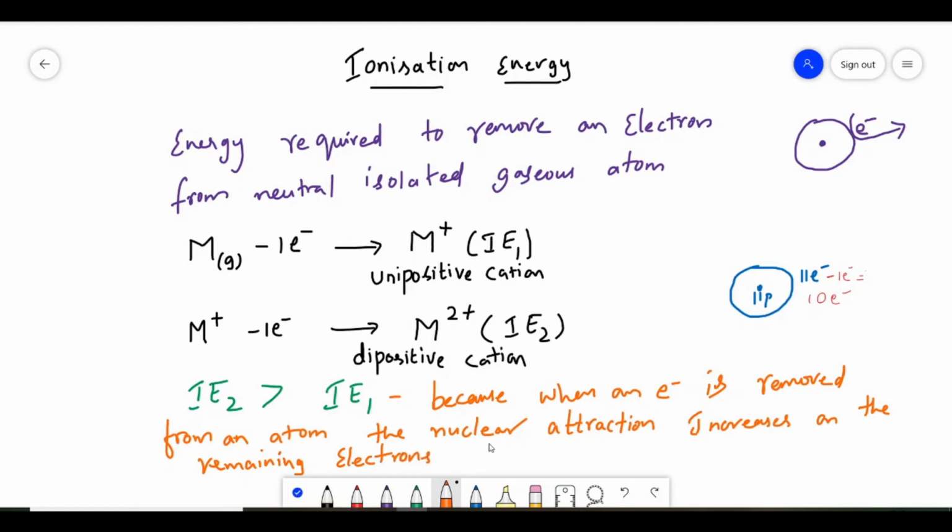So that is why ionization energy 2 is more than ionization energy 1. So this is about ionization energy 1 and ionization energy 2.